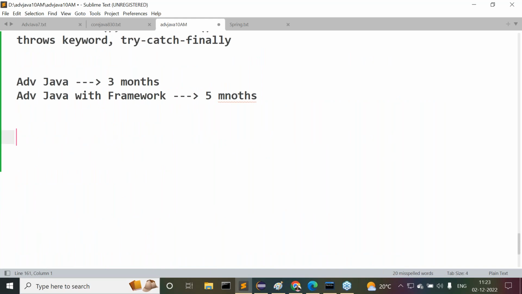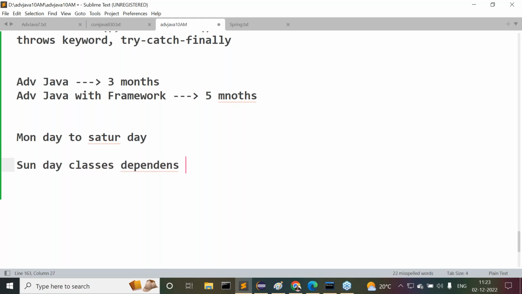Then another thing, what I'm telling you guys, observe carefully. Classes are Monday to Saturday, mandatory. Monday to Saturday classes are mandatory. Sunday classes depend on you and me. But maybe not this Saturday and Sunday. At least next Saturday and Sunday, we'll plan for some extra sessions. Why? Because we are putting in 1 hour every time. On weekends, if we take more class, then automatically we are going to cover things clearly. Guys, are all of you getting it or not? What I'm telling you now. Okay, right, sir.